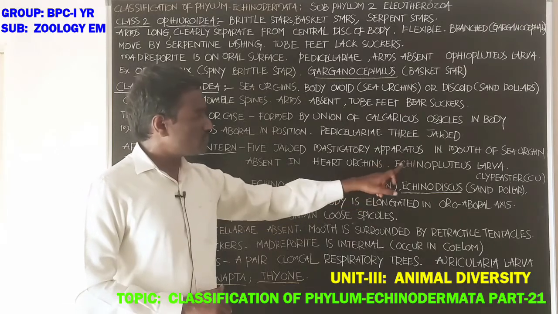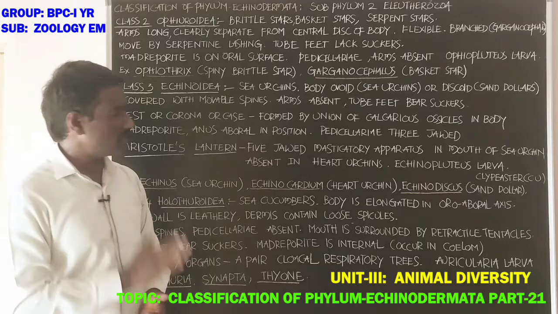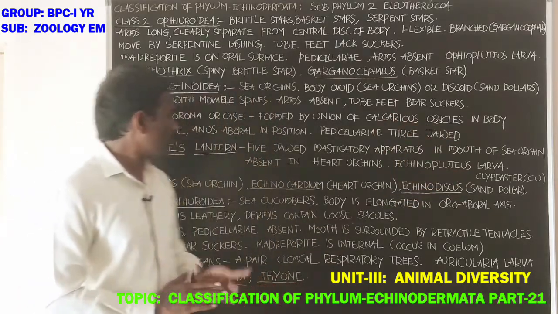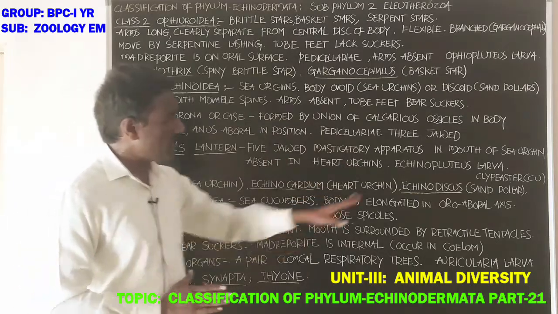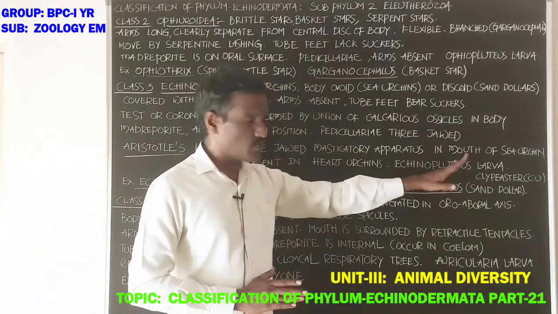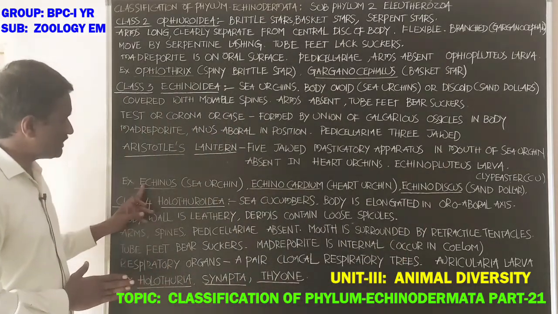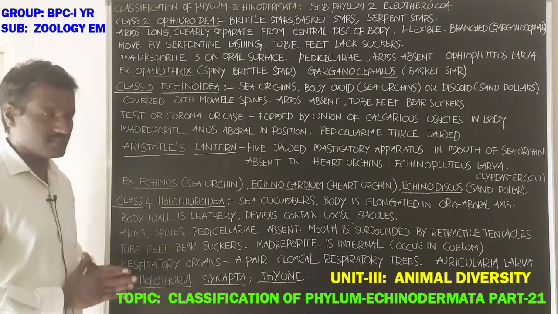Students, development is indirect, and the larva is Echinopluteus. Aristotle's lantern is absent in heart urchins. Examples: Echinus, the sea urchin.